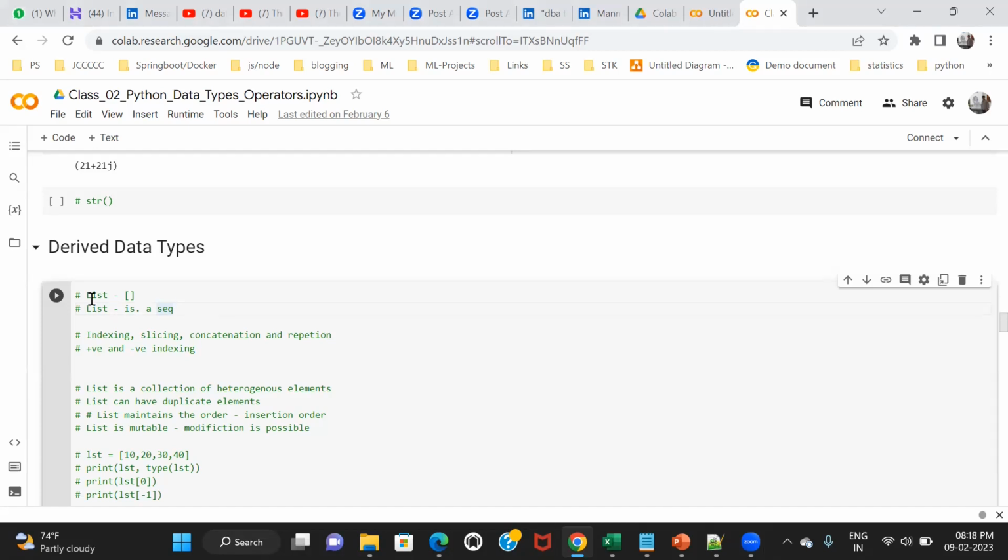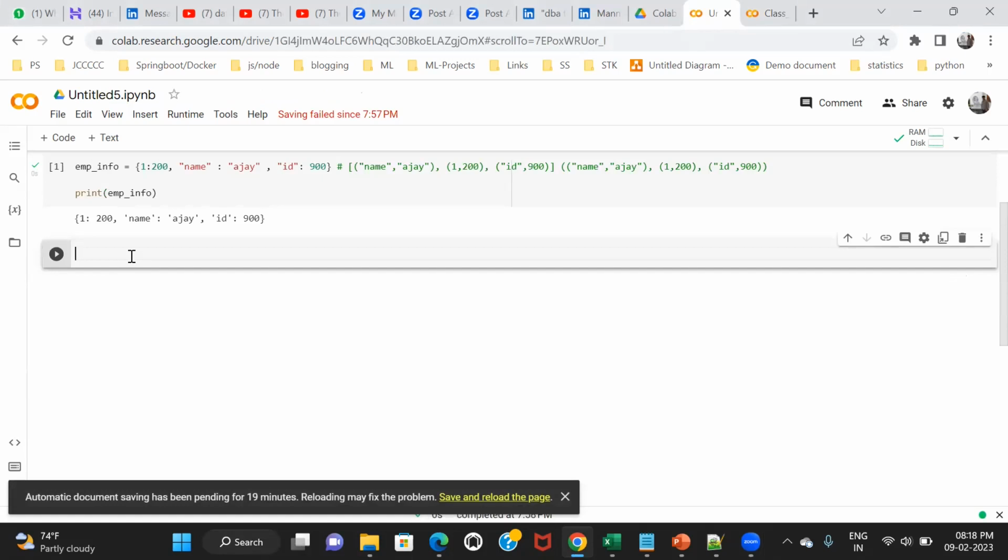Okay. And how to create a list in Python is very simple. Just use a square bracket. This is the symbol you have to use to create a list, square brackets like this. Let's suppose now I'm creating a list. LST. Just create a variable name. This can be any variable name, LST, A, B, C. This is up to you. You have to give some variable name according to the identifier rules.